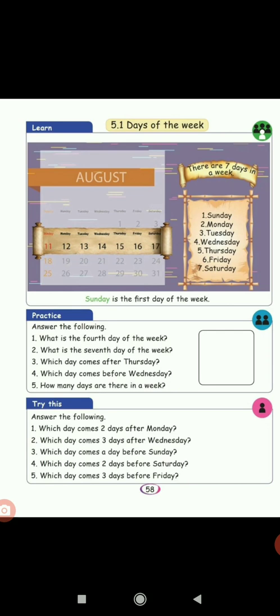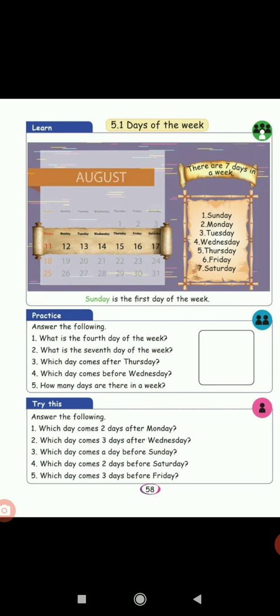Next one. What is the seventh day of the week? Yes, the seventh day of the week is Saturday. Next, which day comes after Thursday? See the picture and say the answer.